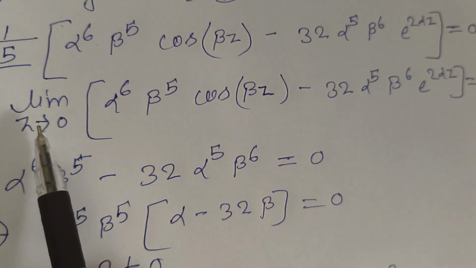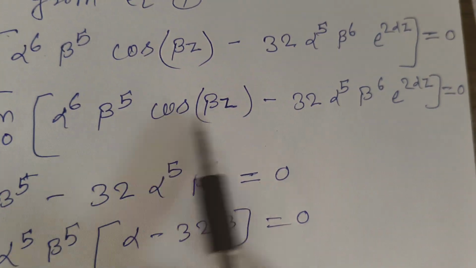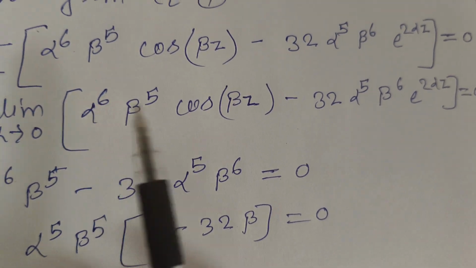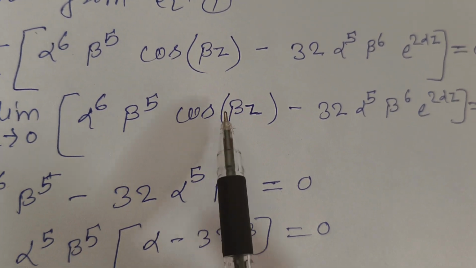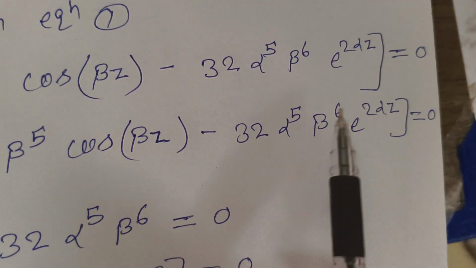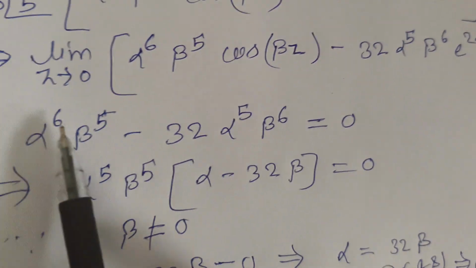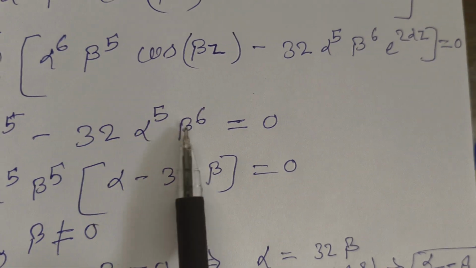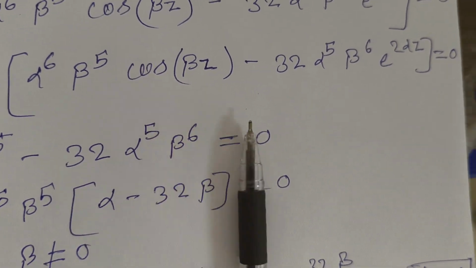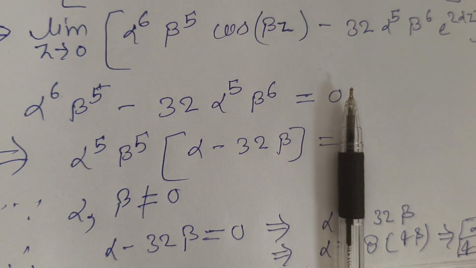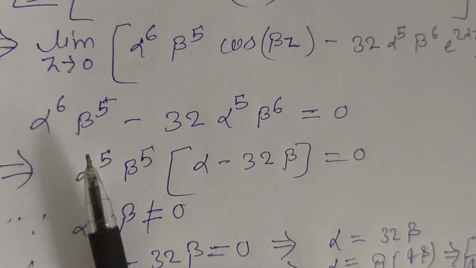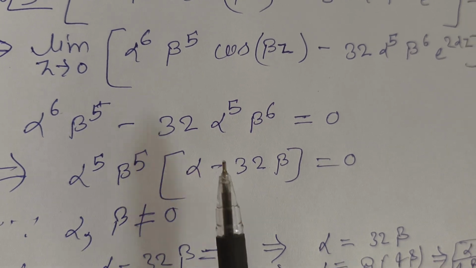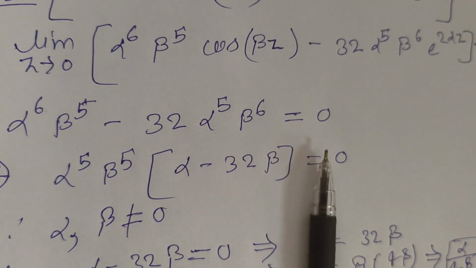Now put z equal to 0 in the whole term in the bracket, right? Here cos(beta z) at z equal to 0 is 1, and e to the power 2 alpha z at z equal to 0 is 1. So we get alpha to the power 6 beta to the power 5 minus 32 alpha to the power 5 beta to the power 6 equal to 0. Now we take common alpha to the power 5 and beta to the power 5, so inside: alpha minus 32 beta equal to 0.